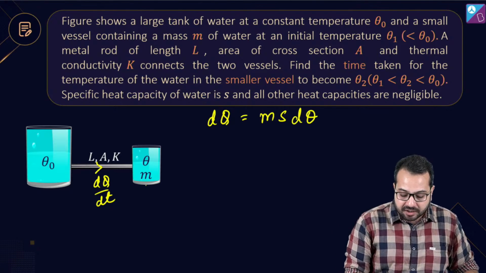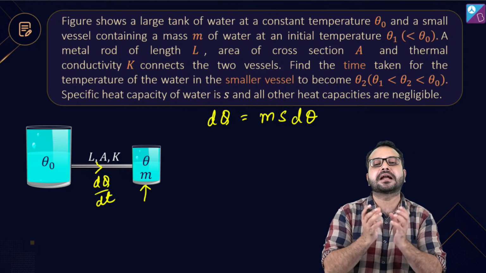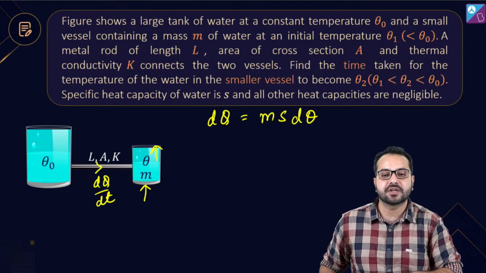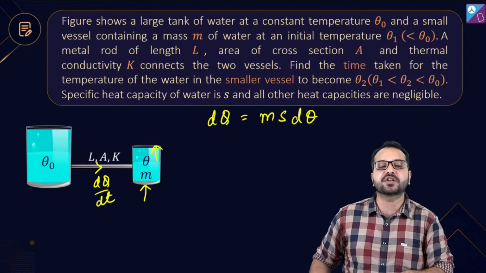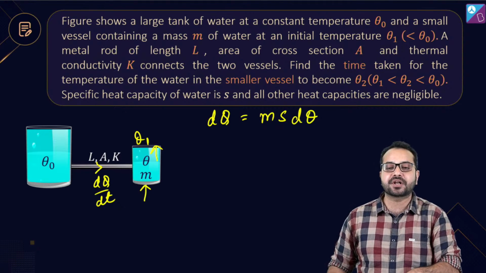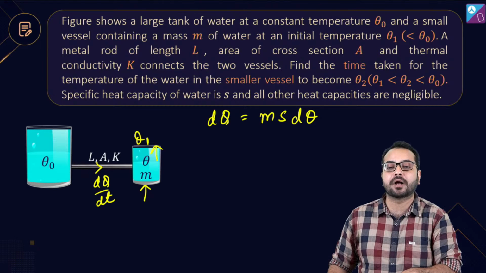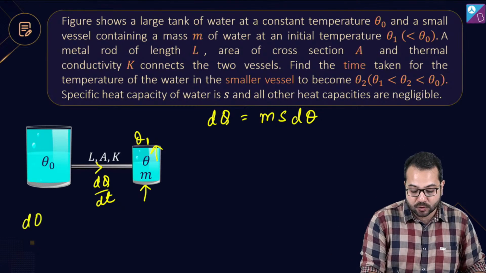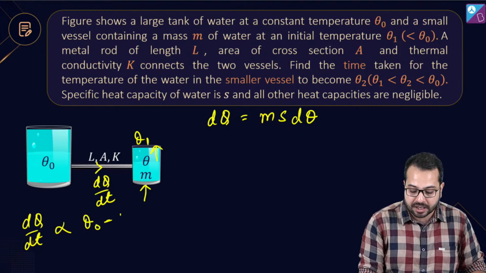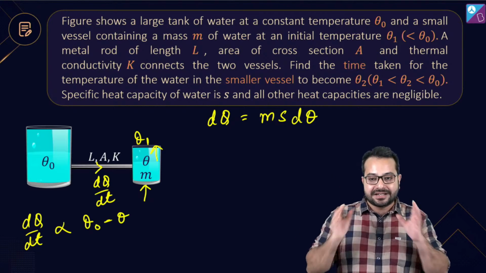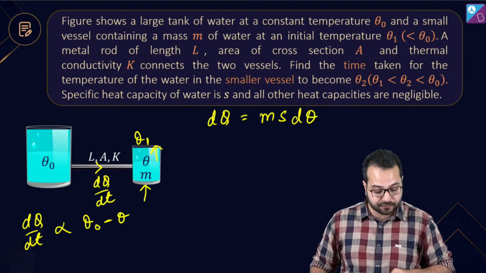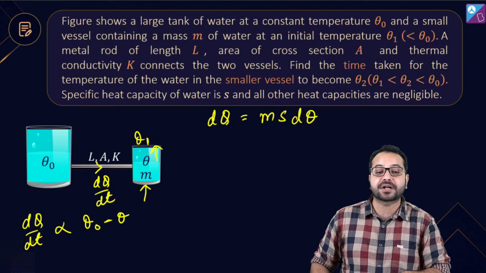That when it attains a little bit of heat, when it gets a little bit of heat, its temperature will increase. Do you agree with that? When it is getting heat, its temperature is going to increase. So let's say पहले temperature क्या था? theta 1 था. So what is the temperature difference? theta naught minus theta 1. And you know that dq by dt depends on what? dq by dt is proportional to theta naught minus theta. dq by dt, the rate of heat transfer, the rate at which the heat is flowing is proportional to the temperature difference.